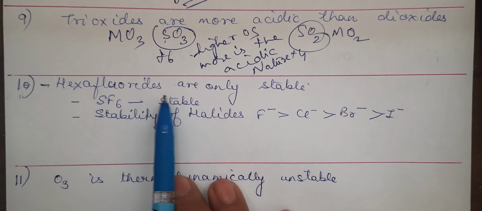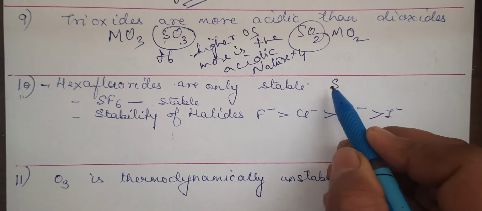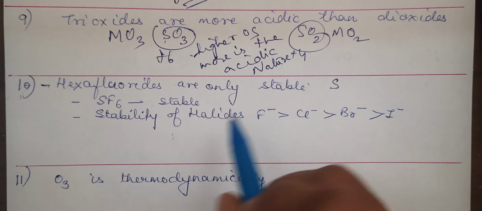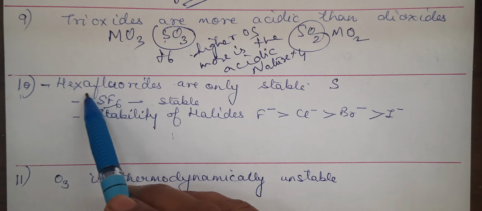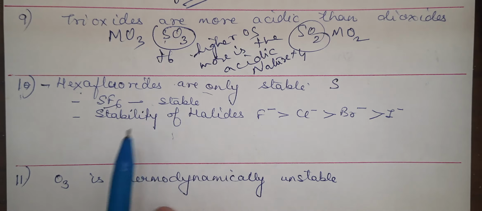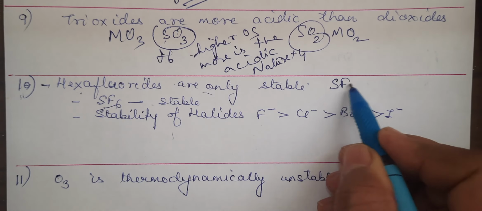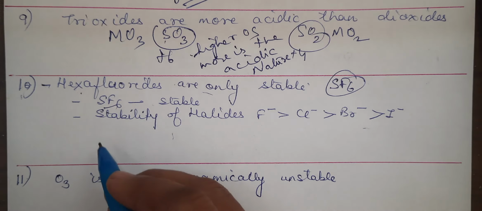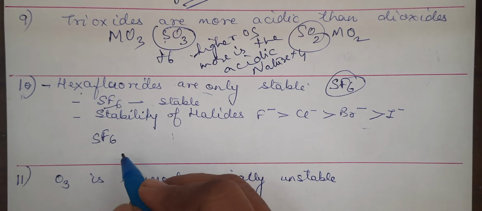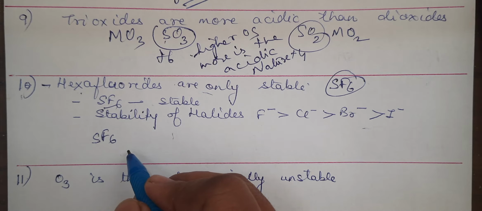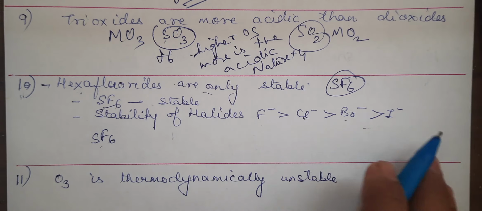Now, these are all similar type of questions. See, hexafluorides are only stable. Means if I talk about sulfur halides, that is hexahalides of sulfur, only SF6 is stable, or you can say only hexafluorides are stable, or stability decreases in this manner. Reason for this? You will be writing comparable size. Sulfur and fluorine, if they have comparable size, then the bond formed will be strong. Otherwise, the size of the halogens is increasing down the group.